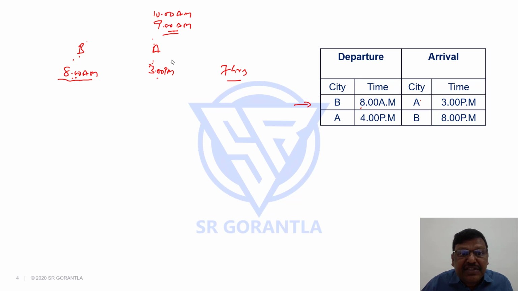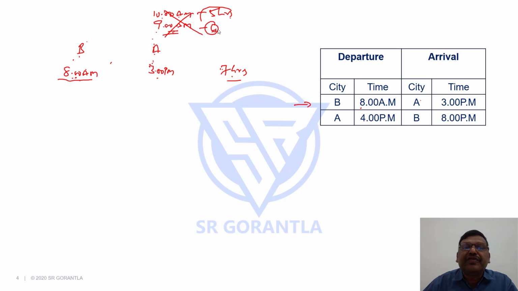Suppose if it is 9 a.m., the journey time would have been 6 hours. If it is 10 a.m., the journey time is 5 hours. So the journey time is not actually 7 hours. It would have been 6 hours or 5 hours or something else. Why is it 6 hours? Why is it coming down by 1 hour? Because we assumed the time zone difference is 1 hour. If it is 2 hours, it is coming down by 2 hours, to 5 hours. But we don't know how many hours is the difference.